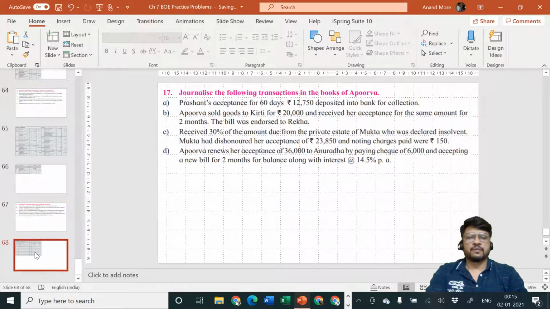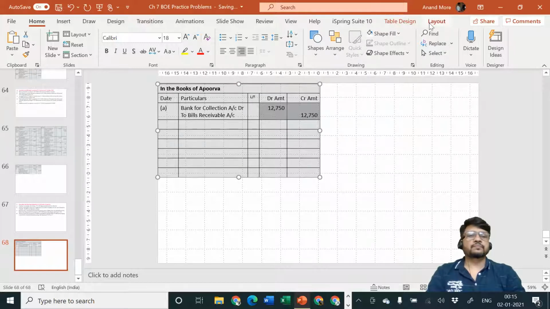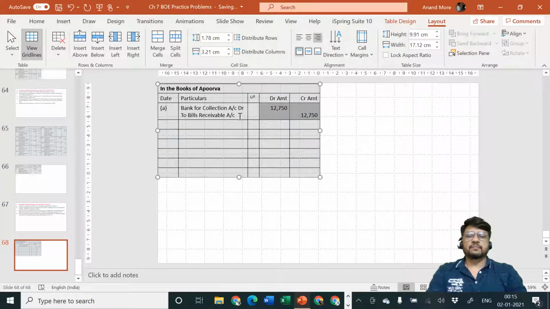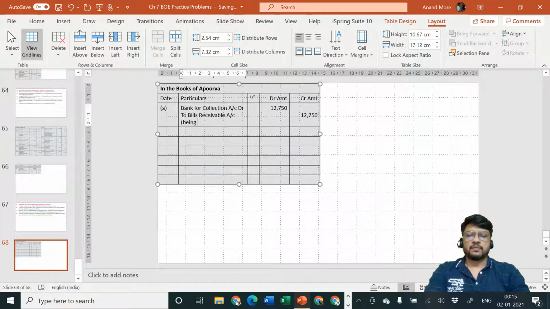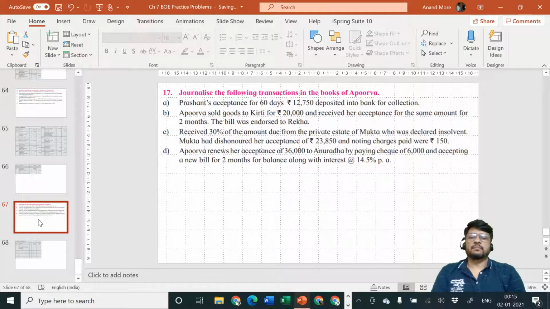Amount is rupees 12,750. Being bill sent to bank for collection. Khatam. Simple entry, no tension, single entry.